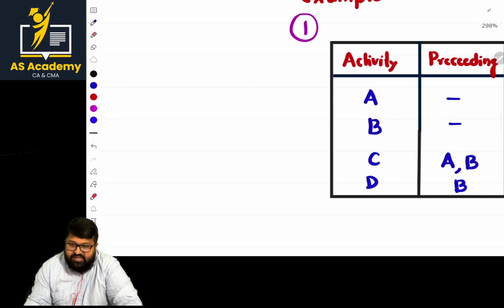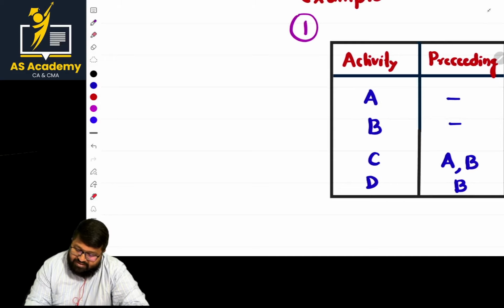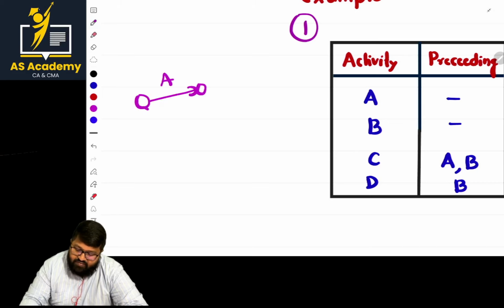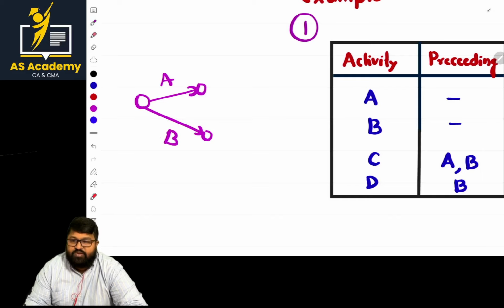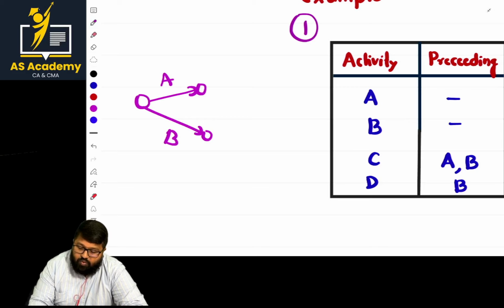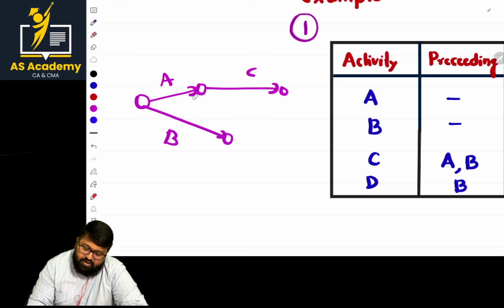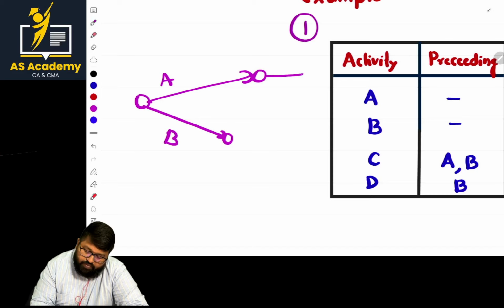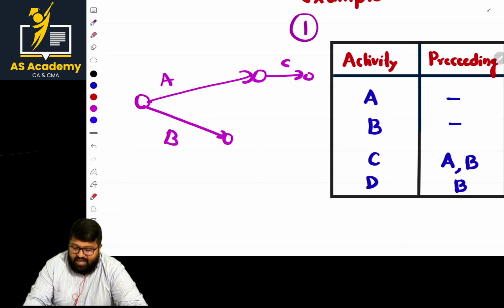Sir, basically in this case, what he gave, ma'am: activity A is common. There is nothing preceding. And even in the case of B also there is nothing preceding. What about C, ma'am? C starts after the completion of A and B. Sir, as you said, I will start C here, and I will extend this for your convenience. This is C, sir. I will start the dummy from B.